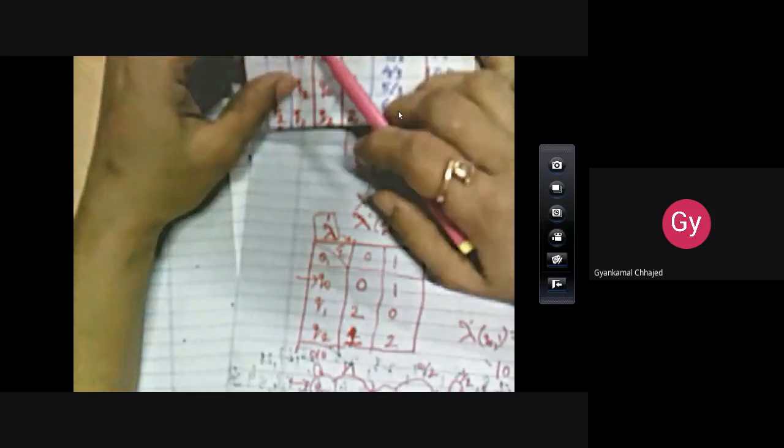Okay, now once we get these two tables, the delta table is going to be the same, and the lambda table we have now received. Now how to represent the machine here? You will be representing the machine like this. Are you able to see? I hope you are able to see it.